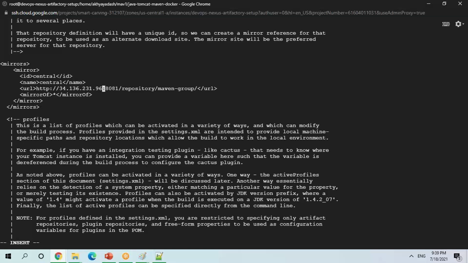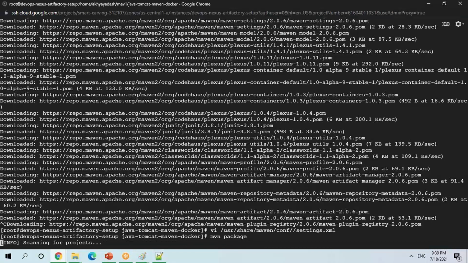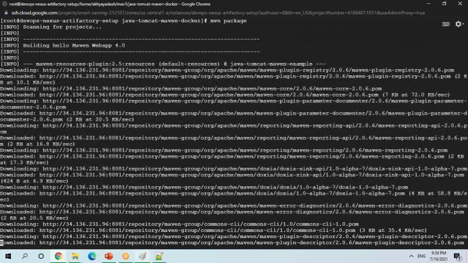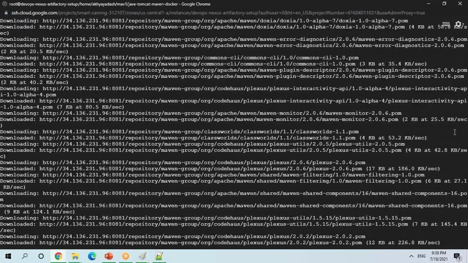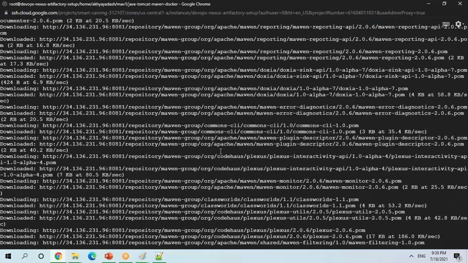Yep, that should be fine. See guys, so now where is it going? Previously, if you see, it was going to my HTTP repo Maven M2, right? But now it is trying to go here. Now, if you see all the packages, whatever I'm talking about, right, it is going here.